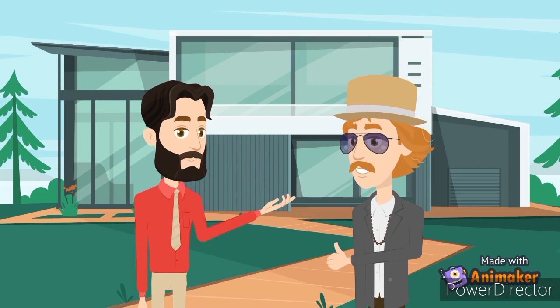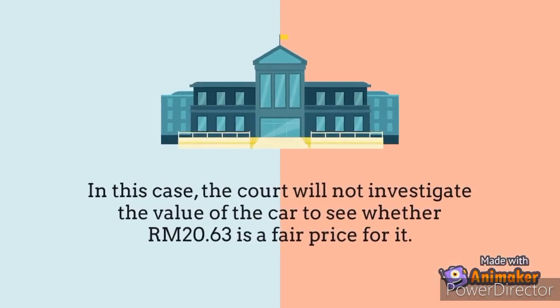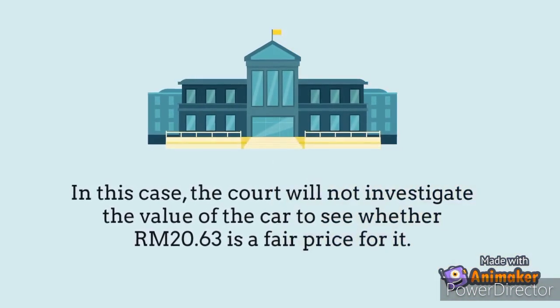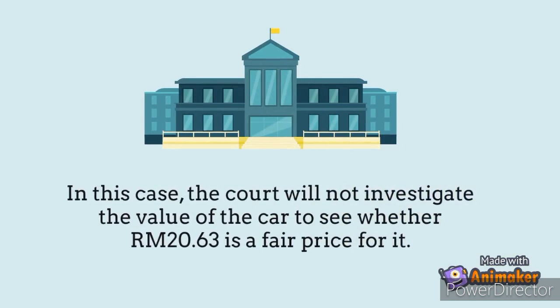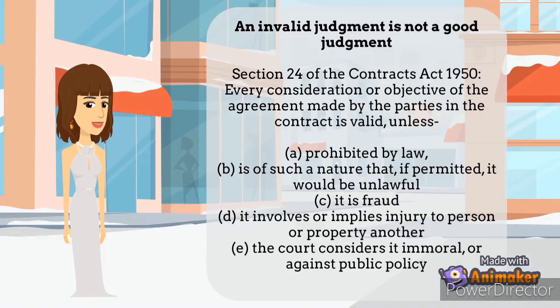The price of RM20.63 is some value and therefore sufficient and valid consideration for Mr. A's promise to sell the car. It does not matter in this case that the price of RM20.63 is clearly not enough for a car. In this case, the court will not investigate the value of the car to see if RM20.63 is a reasonable price for it. This is the meaning of the statement that consideration does not have to be adequate.